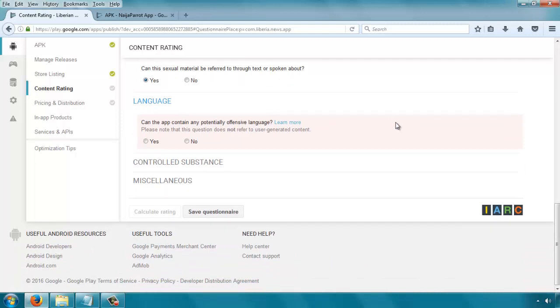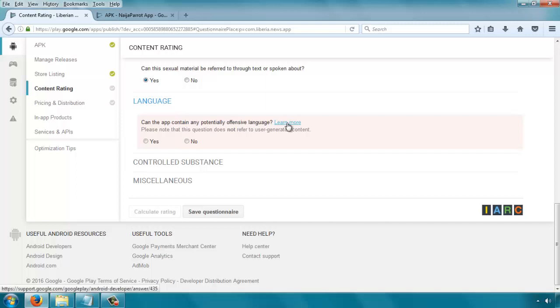Please note, if these questions seem to be quite confusing, there's usually a link close by, and if you click on that link that says learn more, it will give you more detail about what that question is talking about, but I'm just trying to summarize here. So can it contain potentially offensive language? What is offensive? Insulting language, or language that tends to maybe degrade other people based on maybe racial language and things like that.